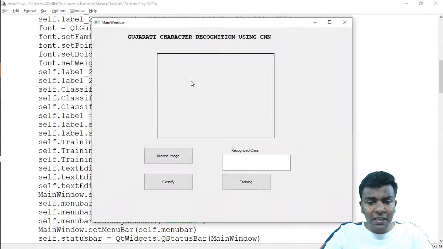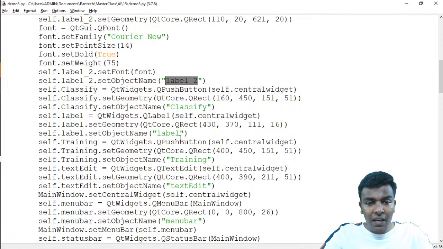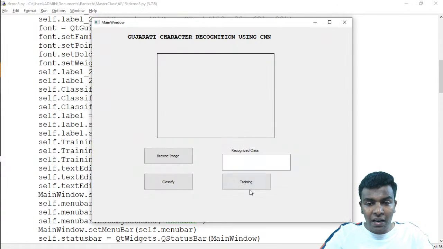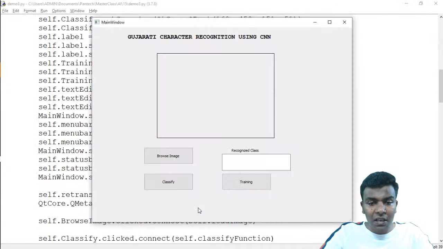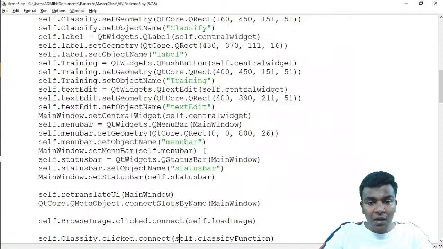So label 2 in the sense of what text is present here, and then here we have a training button. And then here we have text edit. Text edit means the text box which is present here. This is the recognized class where it is going to print out the result. So likewise, each and every part represented here is represented in the program.